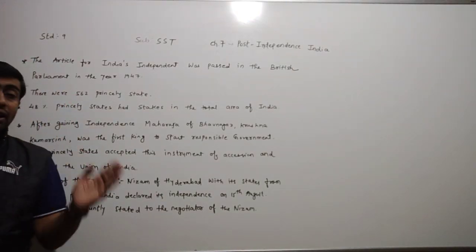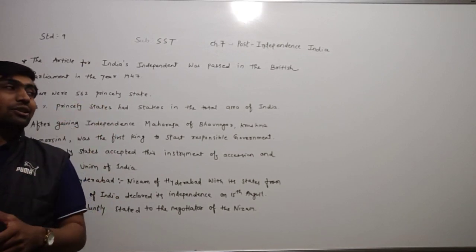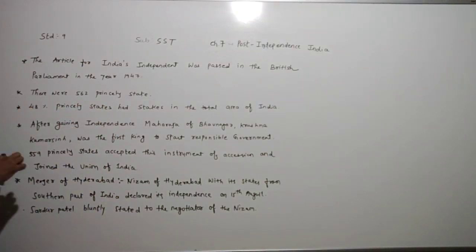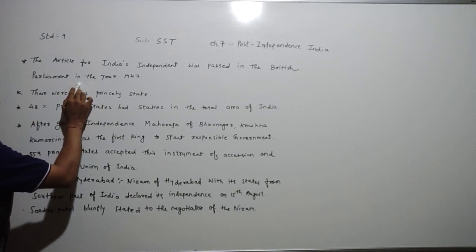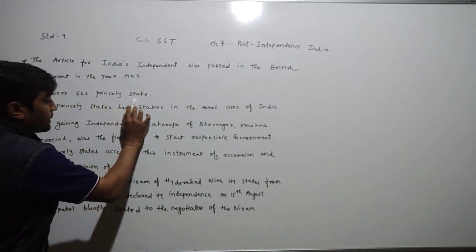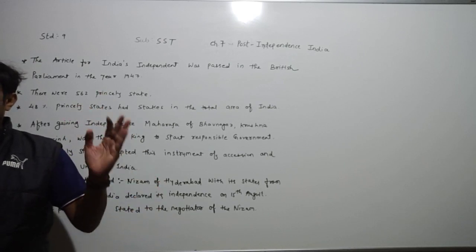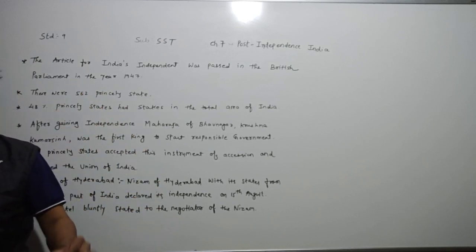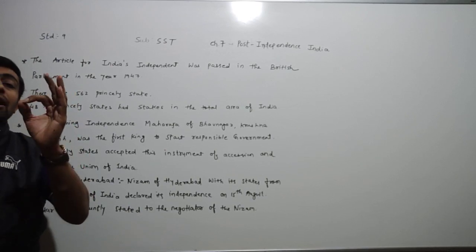Now, at that time there were 562 princely states. Now what happened, dear children? After the independence of India in 1947, there were how many? 562 princely states. Out of them, 48% of the total area of India was princely states.